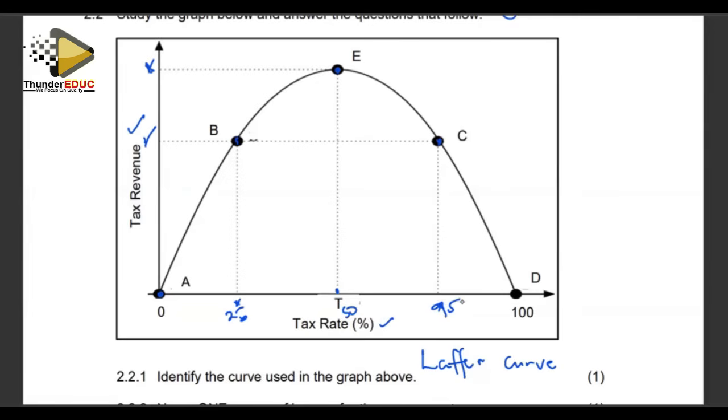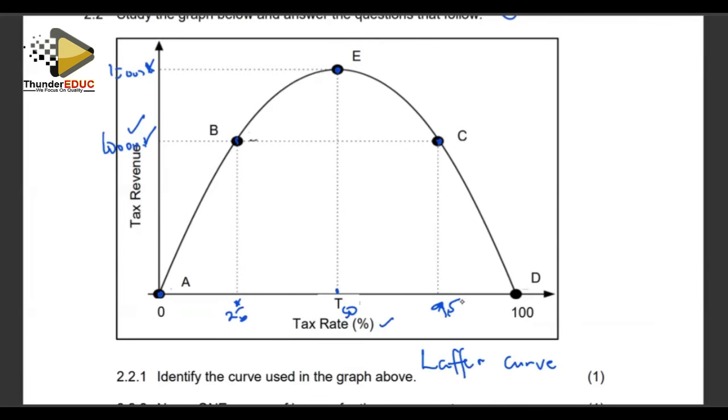It means, for the sake of clarity, let's say the government is raising 1 billion, and this is 1,500 billion tax revenue. It means at 25%, the government is able to raise 1 billion tax revenue. And if they increase the tax percentage to 50%, they are going to get maybe 1,500. But if they keep on increasing the tax rate to 75%, they are now getting less, back to 1,000.